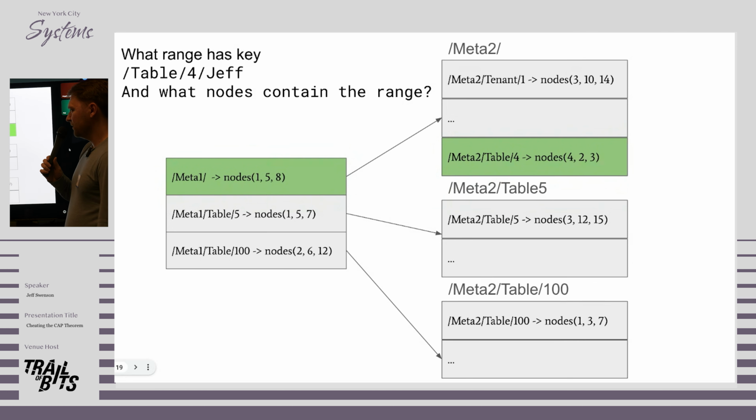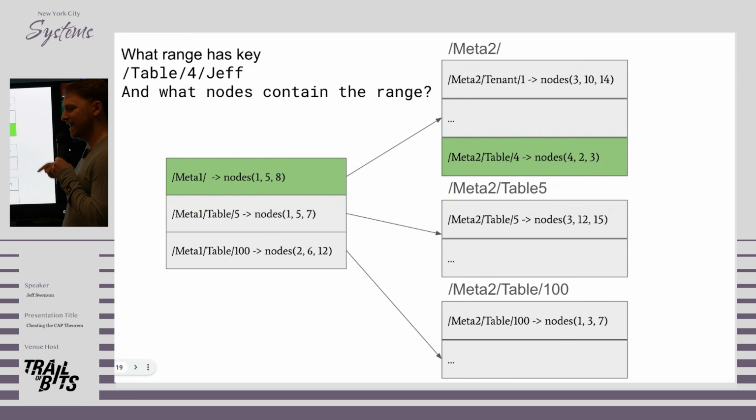So the first problem to solve here is how do we find the range that a key belongs in? Because for the user, we're looking at something like table 4, which we know is a system table, so it's baked into the binary. But we have more nodes than we have ranges, so we have to find the range somehow. And we have this layer of meta tables for that, where meta 2 has an entry for every single range, which is the first key in the range.